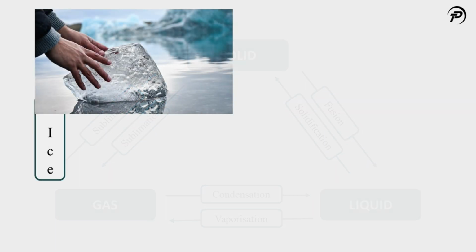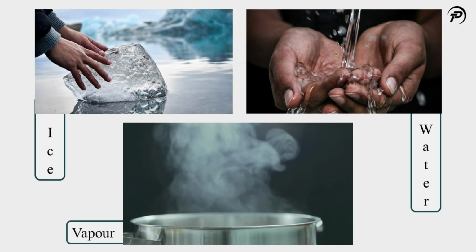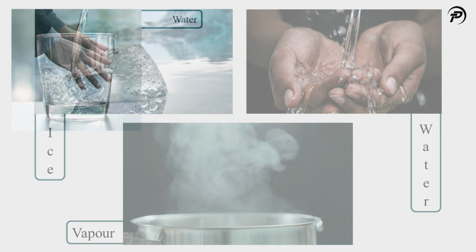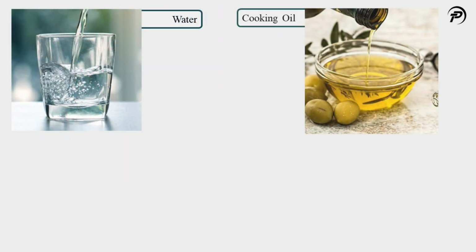Although ice, water and water vapor all look different and display different physical properties, they are chemically the same. Both water and cooking oil are liquid, but their chemical characteristics are different. They differ in odor and inflammability. We know that oil burns in air, whereas water extinguishes fire. It is the chemical property of oil that makes it different from water. Burning is a chemical change.